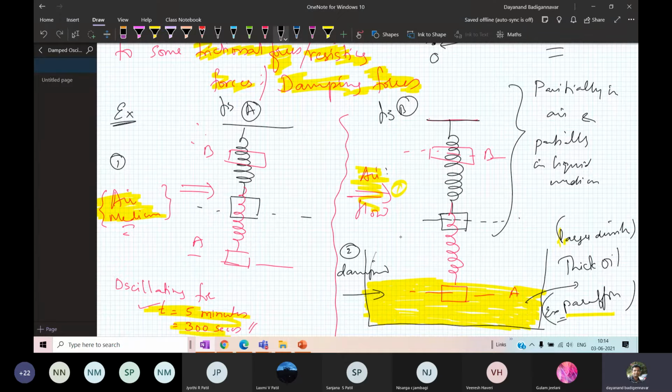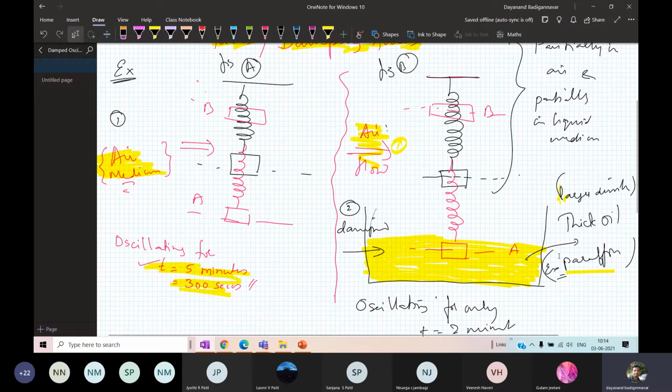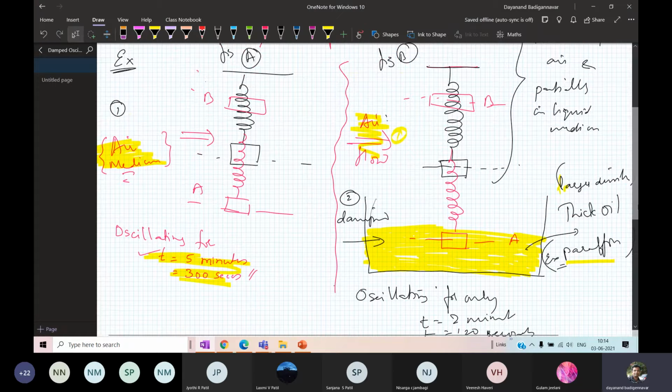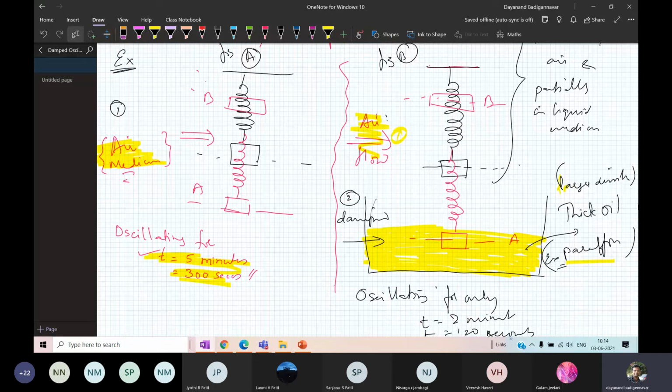So here it is oscillating only for a certain time, which is lesser than in figure A. In figure A it is for 5 minutes, in figure B it is for 2 minutes. Why? Because of the oil that is present. When the mass connected to the spring enters into the liquid, it is facing a lot of friction. So what you get here is that it is going to die off very quickly.